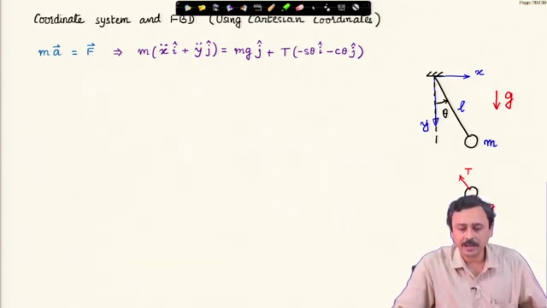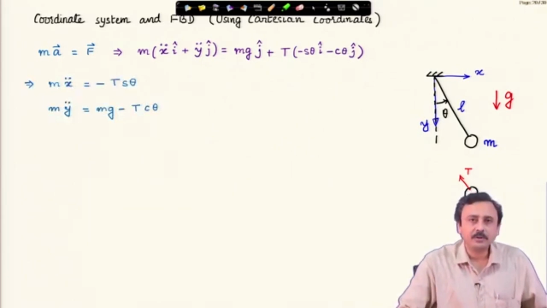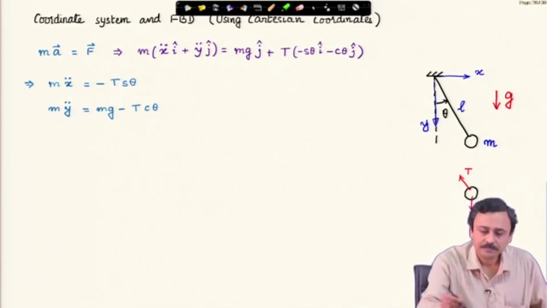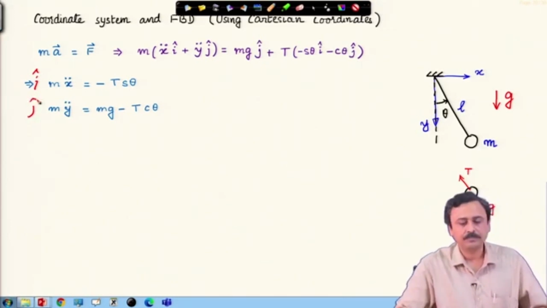So, mg j cap, that is the weight acting downwards, and tension from the free body diagram, look at the tension, it is minus sin theta. So, T is the magnitude times the unit vector direction in that direction, tension vector direction is minus sin theta i cap minus cos theta j cap. Compare the coefficients of i cap and j cap. This is i cap, this is the j cap equation, this is what you have.